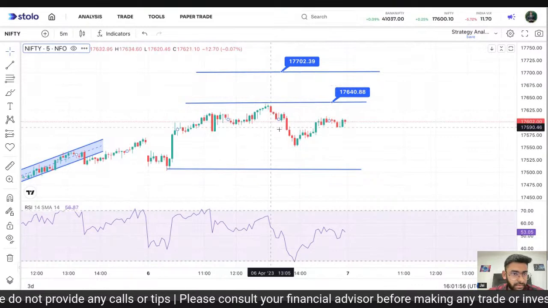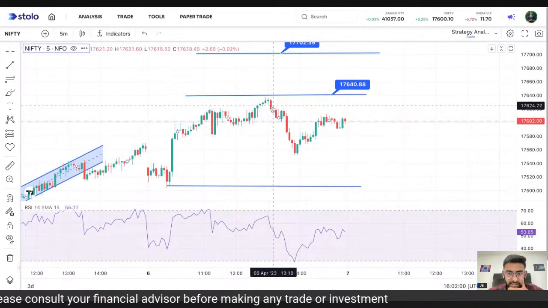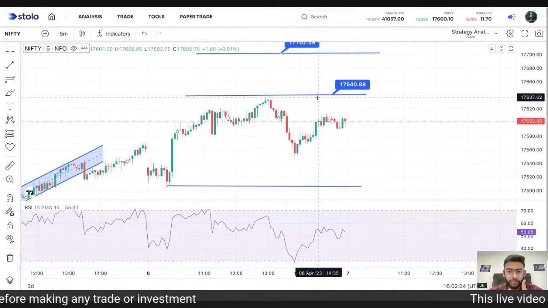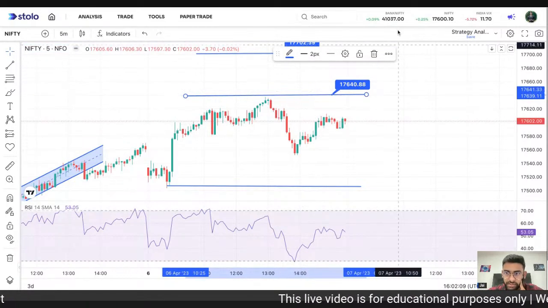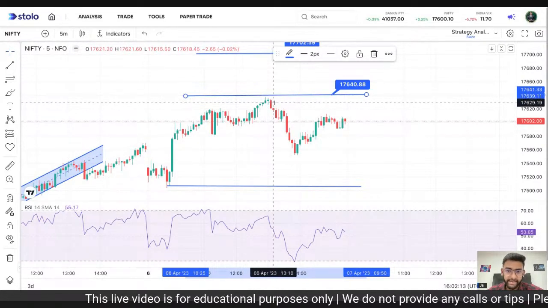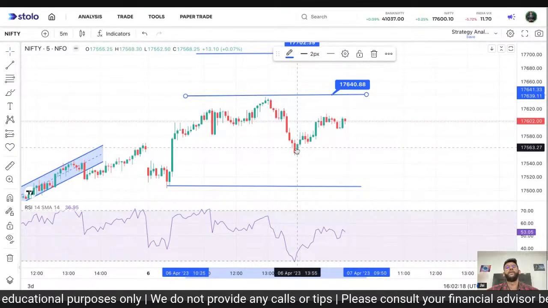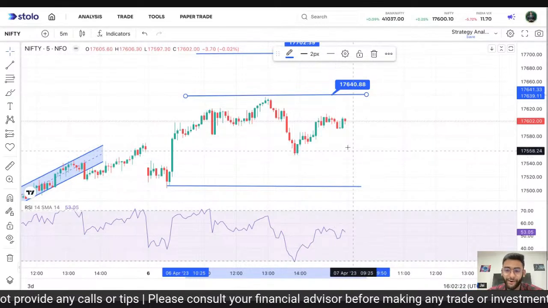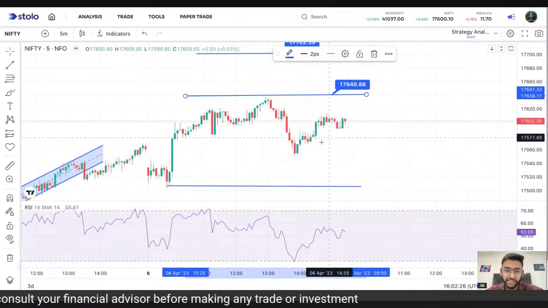Looking at it, we can see 17,640 formed a very good resistance as the day high, right? So this was the 650 here. And similarly, it did go down at around 1 p.m. to 2 p.m., where I'm not sure what caused this. It was a huge sell off by all the bears, right? So after that, the market did consolidate here.